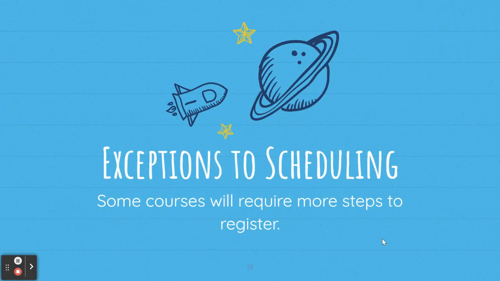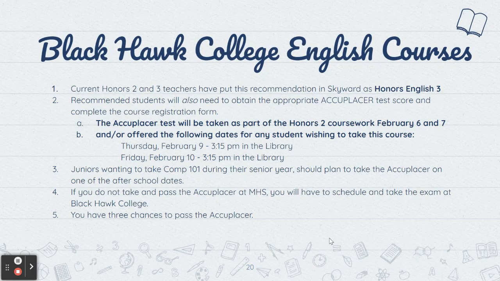Okay, we do have some exceptions to scheduling, and so some courses will require more steps to register. So Black Hawk College English courses. Current Honors 2 and 3 teachers have put this recommendation in Skyward as Honors English 3. Recommended students will also need to obtain the appropriate AccuPlacer test score and complete the course registration form. The AccuPlacer test will be taken as part of the Honors 2 coursework February 6th and 7th.